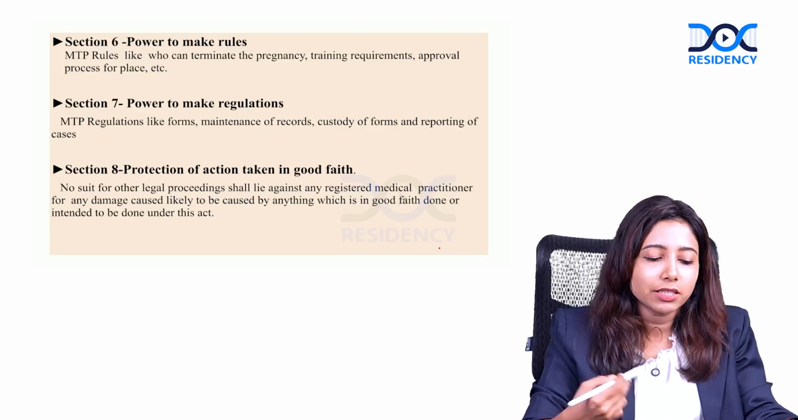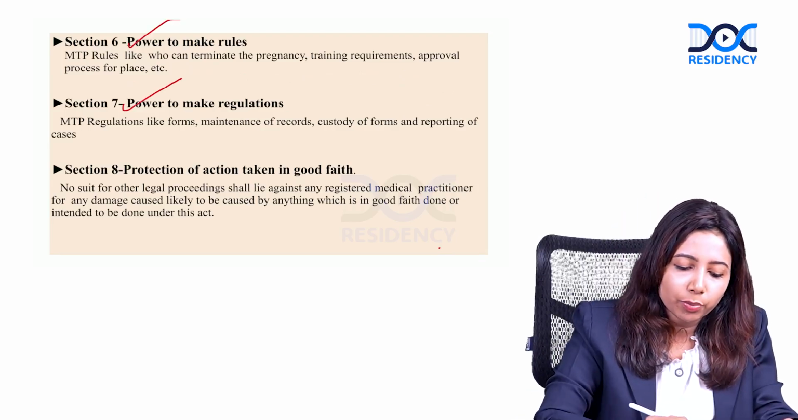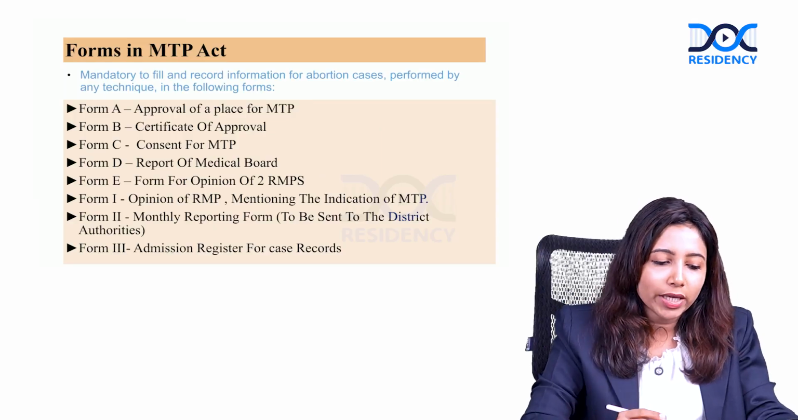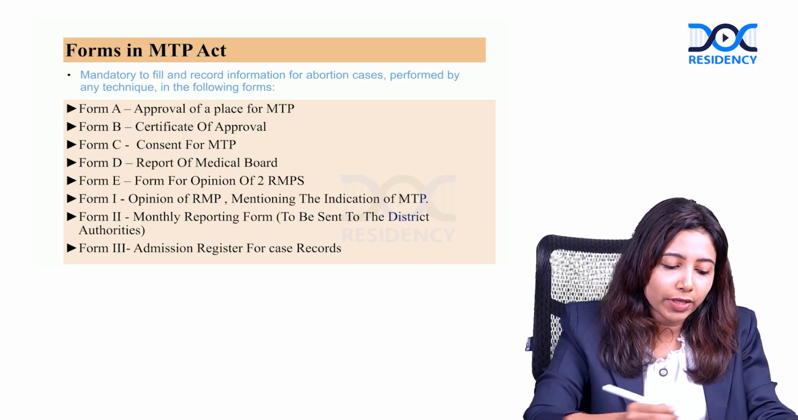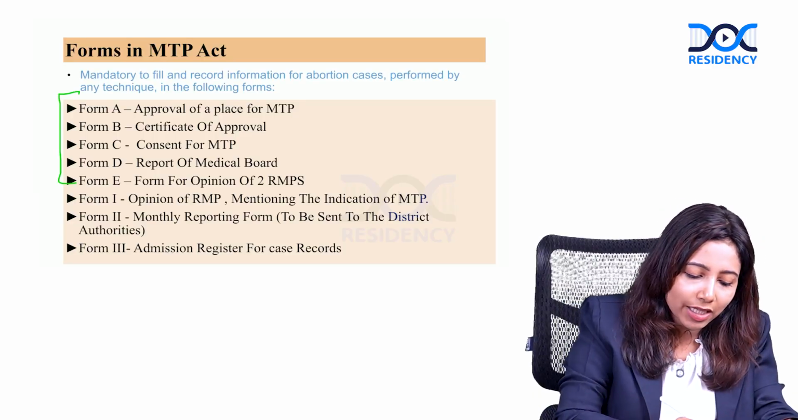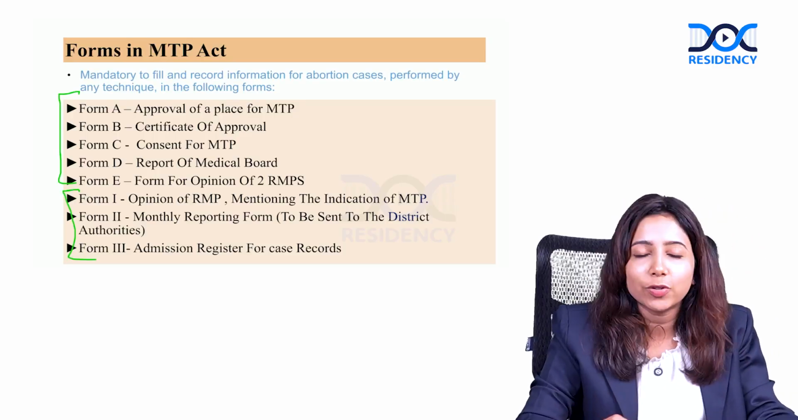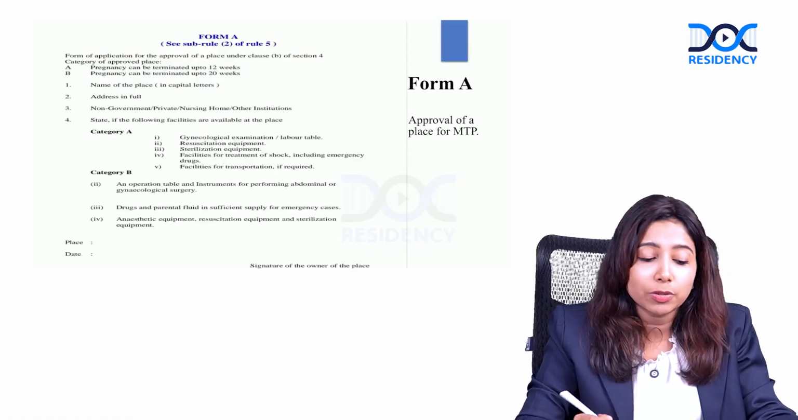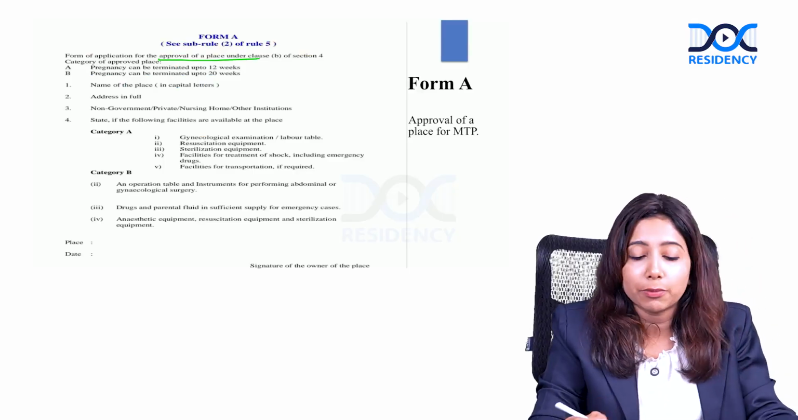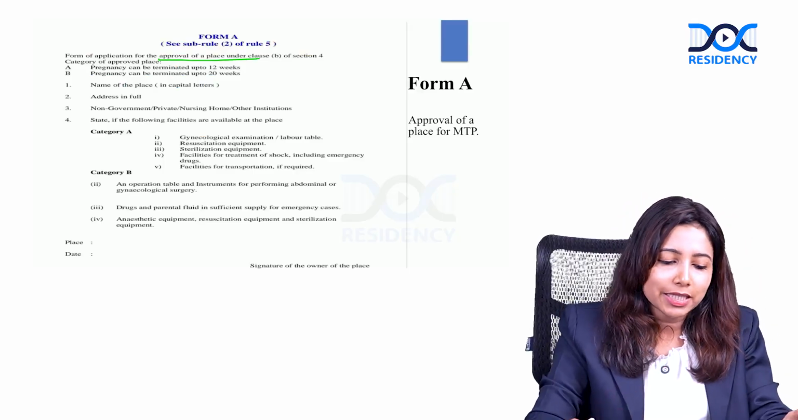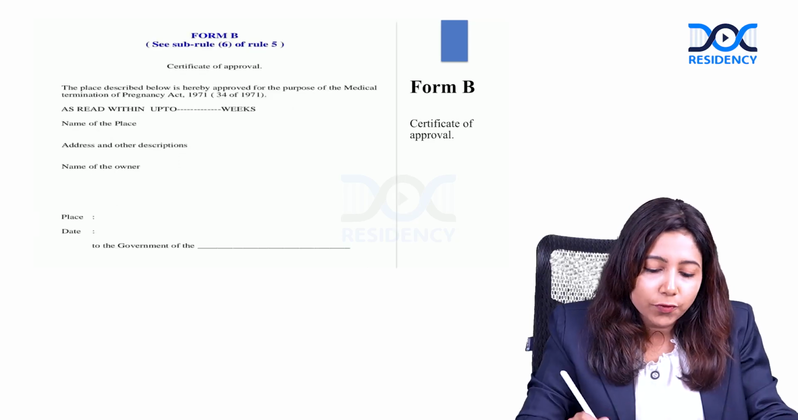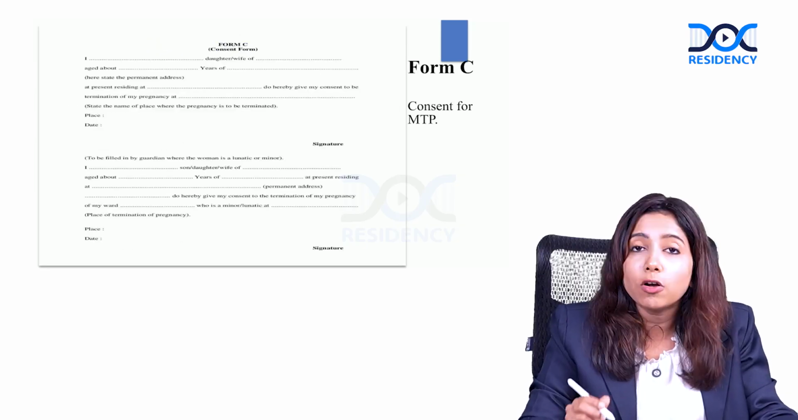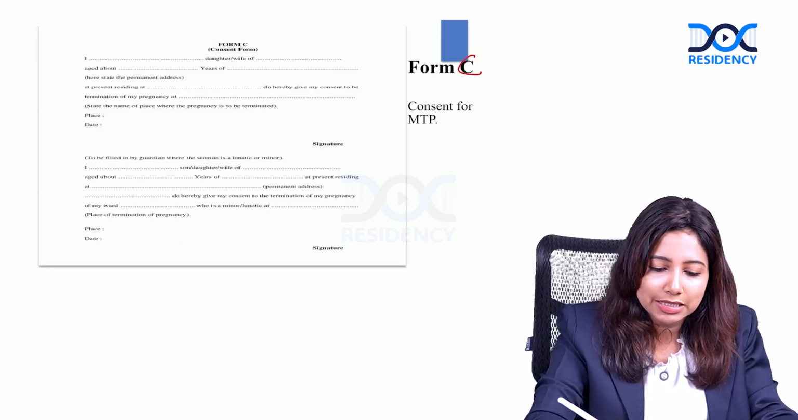Sections 6, 7, 8 tell about the power to make rules, power to make regulations, and protection of action taken in good faith. These are the various forms in the MTP Act. We have form A, B, C, D, E and 1, 2 and 3. Let's have a look at these key forms. This is form A. Form A is related to the approval of a place for MTP. It again has various details. Next, form B is the certificate of approval for the place to do the MTP. Form C, remember C for C. C is the consent form.